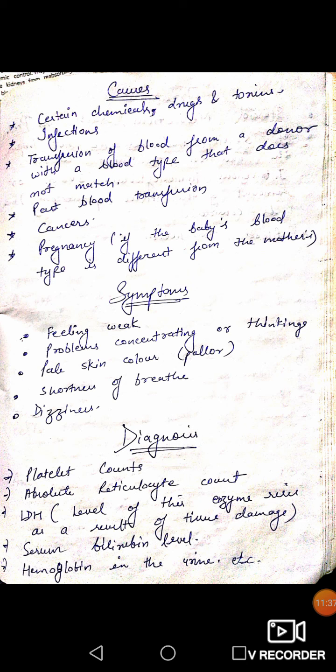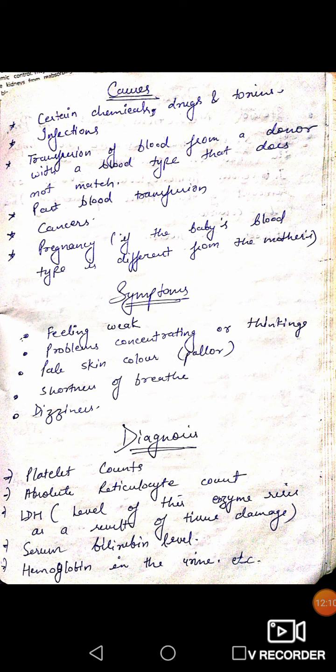If the reticulocyte count is low, then our bone marrow will try to balance it, and if it is high, then also our bone marrow will try to balance it and bring it down. But sometimes our bone marrow is unable to function properly and there will be an abnormal reticulocyte count, and it will cause anemia. So if there is an abnormal reticulocyte count, with this we can confirm that we have hemolytic anemia.